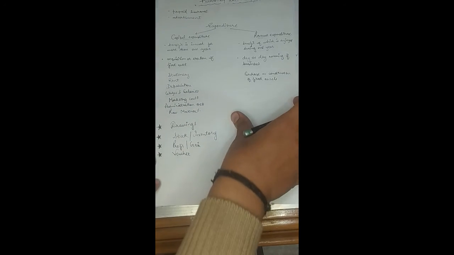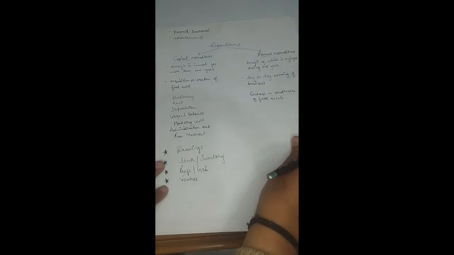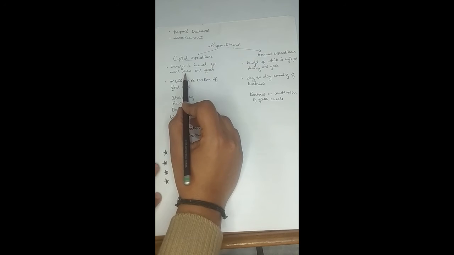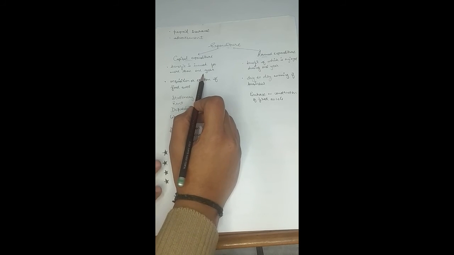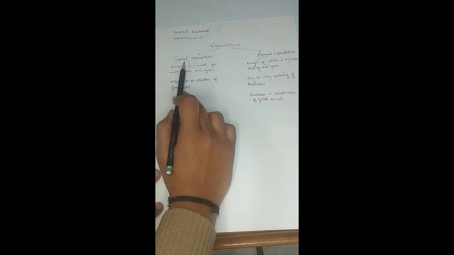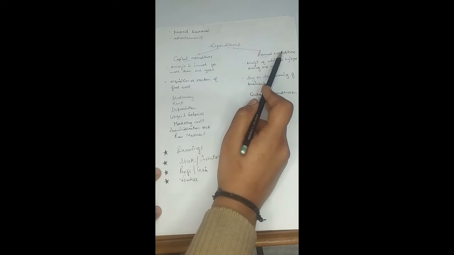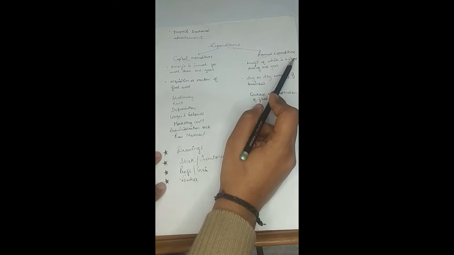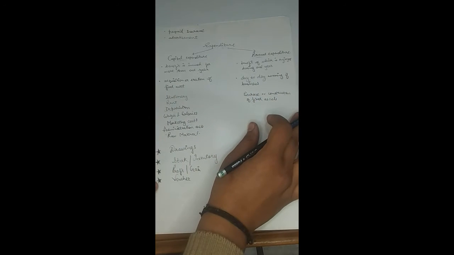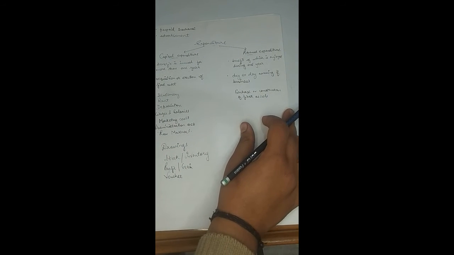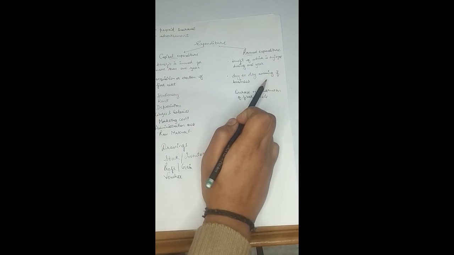So when that expenditure is being incurred for a benefit which will be there for more than 1 year, then that will be a capital expenditure. However, the expenditure which has been made will be generating the benefit for the business during a particular financial year, during 1 year, then that will be a revenue expenditure.